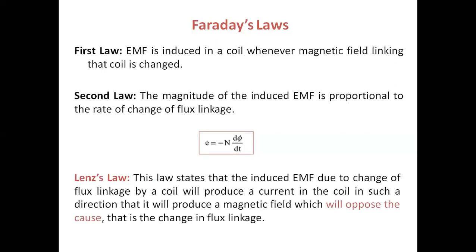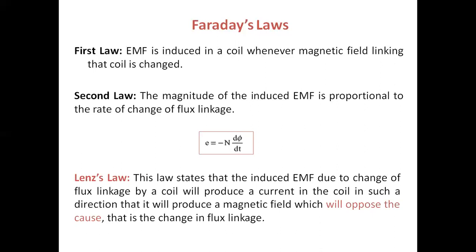Here, the negative sign is given by Lenz's law. This law states that the induced EMF due to change of flux linkage in a coil will produce a current in the coil in such a direction that it produces a magnetic field which always opposes the cause, that is, the change in flux linkage.